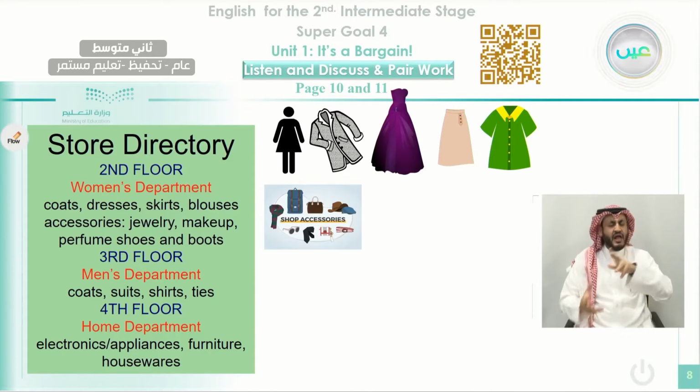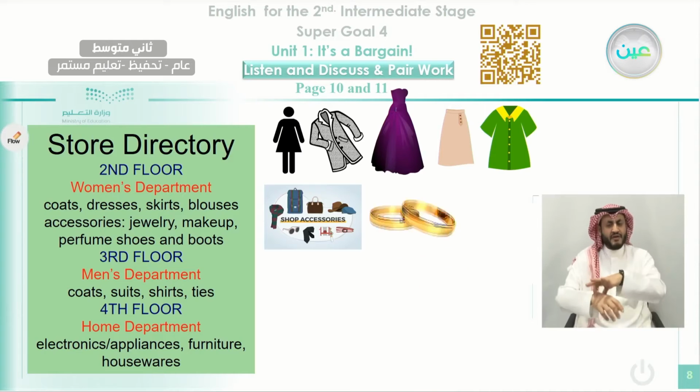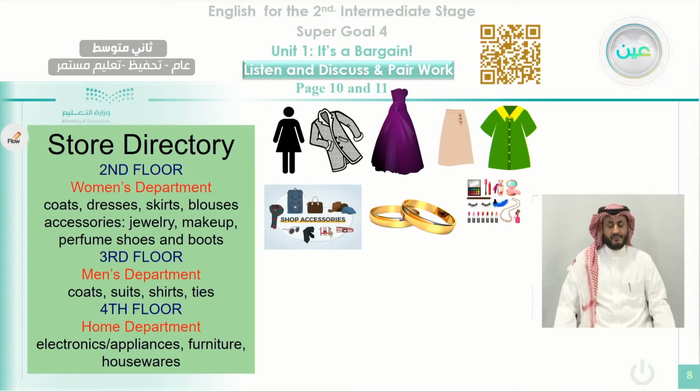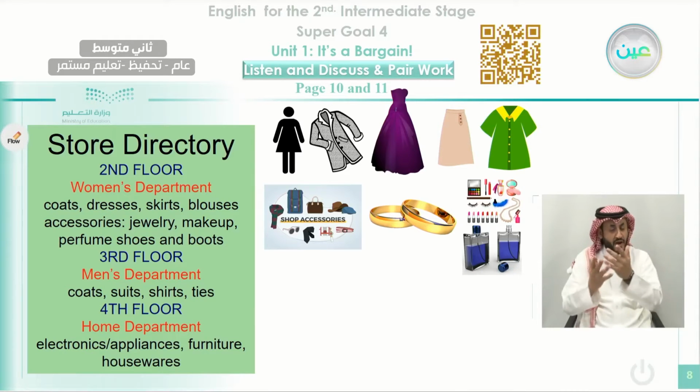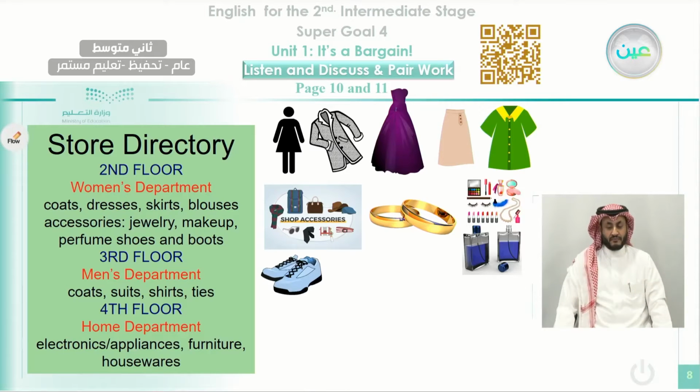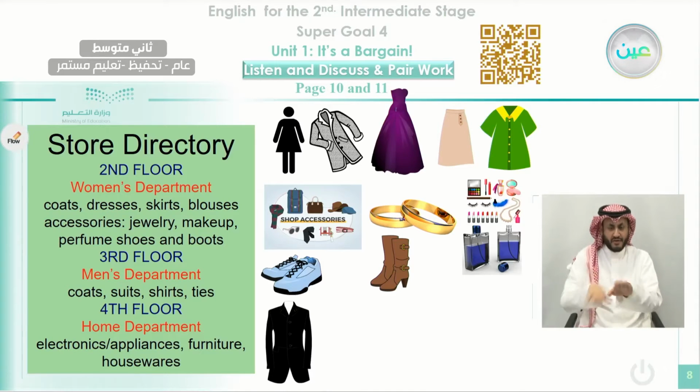This one here is indicating accessories, small things that the shop sells. Also we talk about jewelry, or rings. These are rings. Here we talk about makeup for women. This is makeup also. Also we talk about perfume. You can find it in the second floor. You can find shoes as well. This is shoes, and these are shoes, and these are boots.